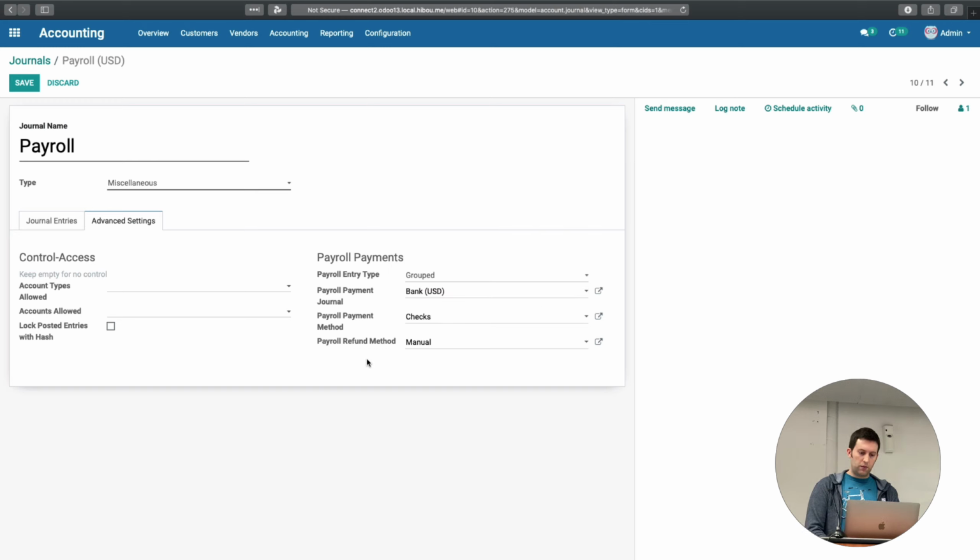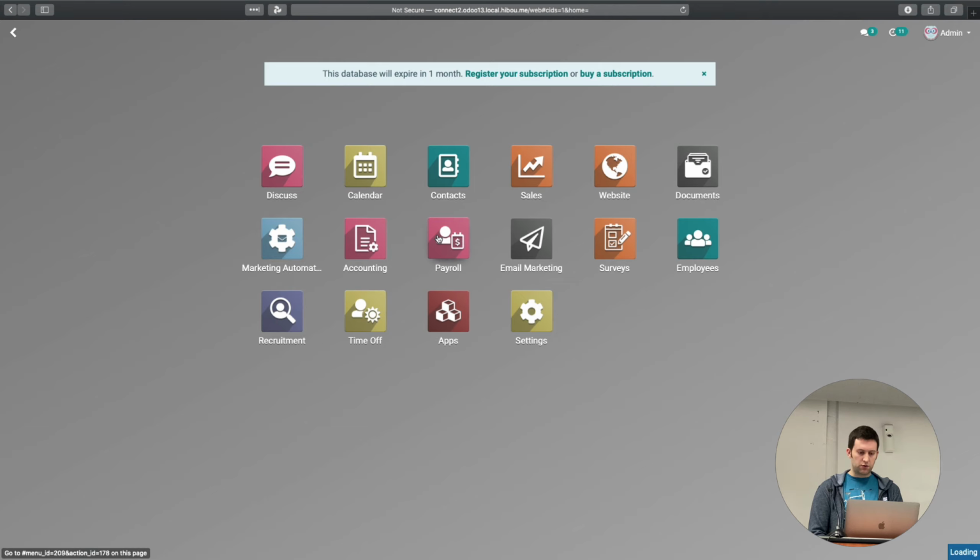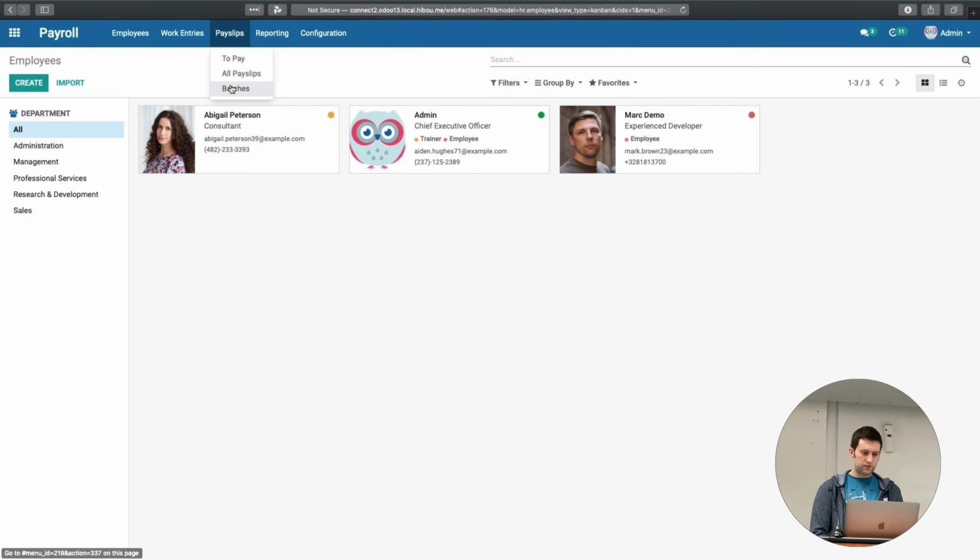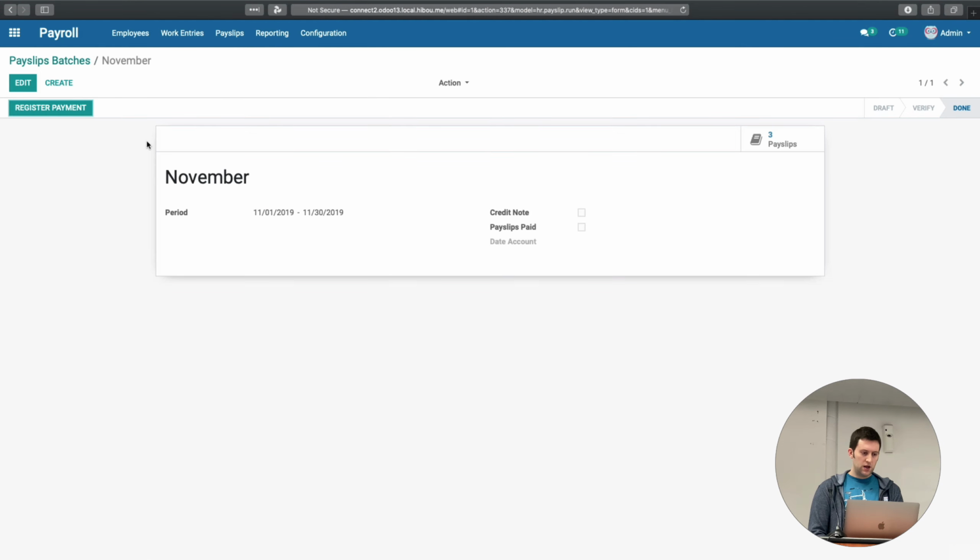But the real magic down here is the setup for how you're actually going to pay your payroll. So we get to pick a bank just as if we were on a big payment pop-up, right? A payment method like check or manual or whatever, and a refund method for doing refund payslips. So with that set up, we can go back over to our payroll batch. And we'll note that we have a new register payment button up here, right? When we press it,